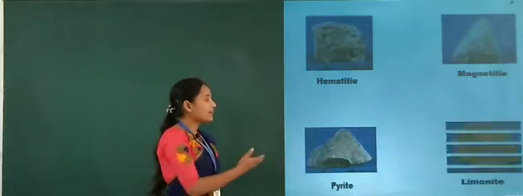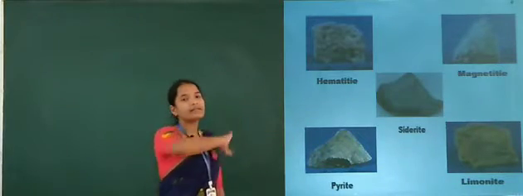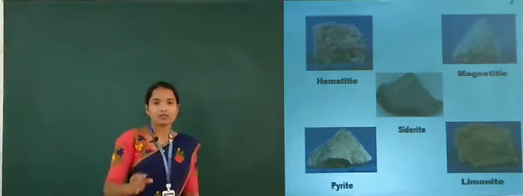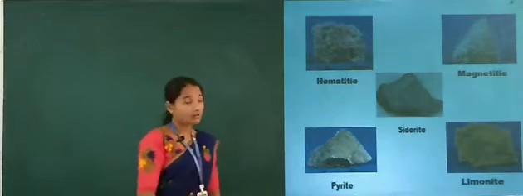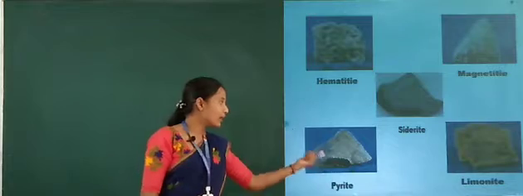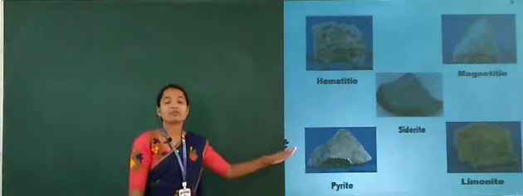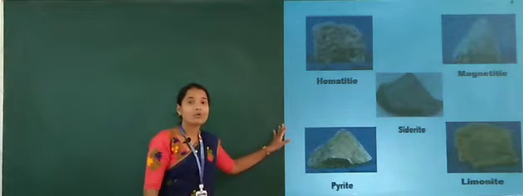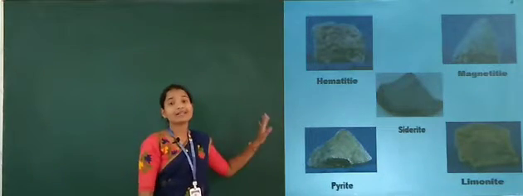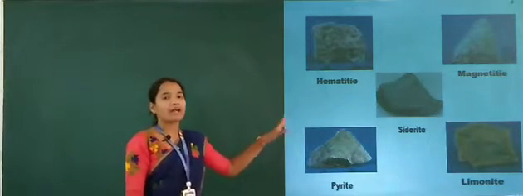The minerals of iron are hematite, magnetite, pyrite, limonite as well as siderite. These are the most important ores or minerals of iron. First is hematite, magnetite, pyrite, limonite, siderite. This is very important for your examination purpose. What are the ores or minerals of iron? They are these five types.